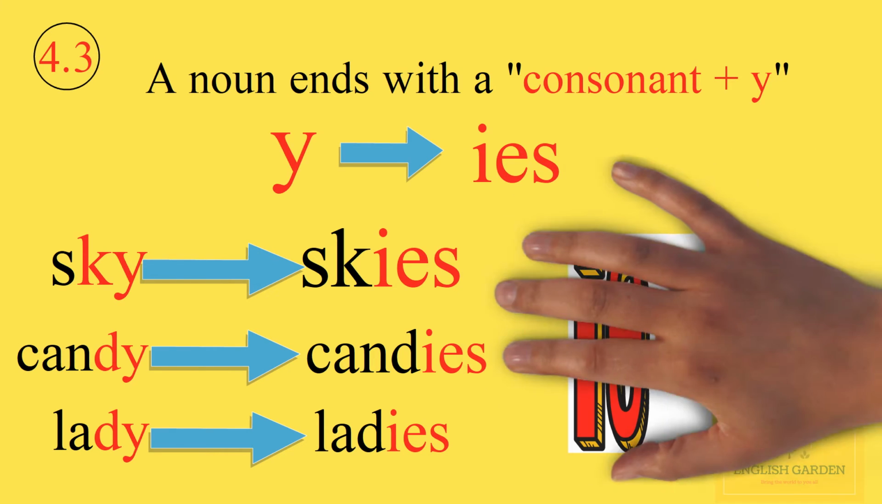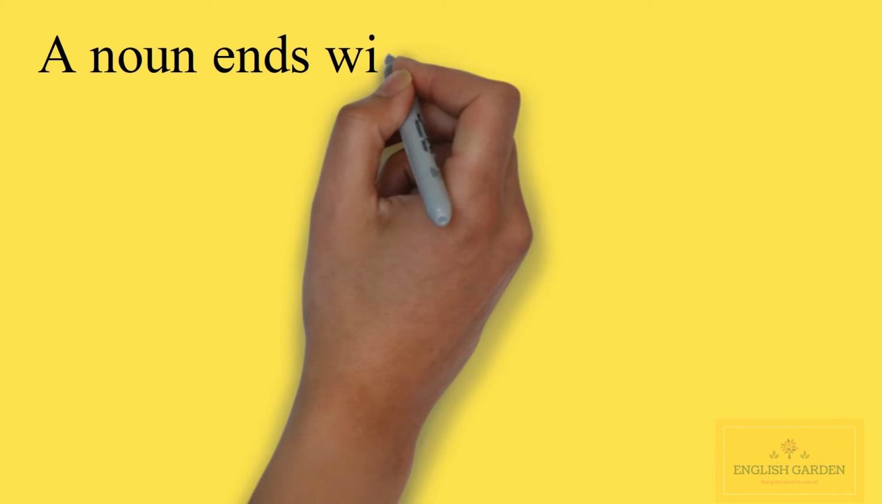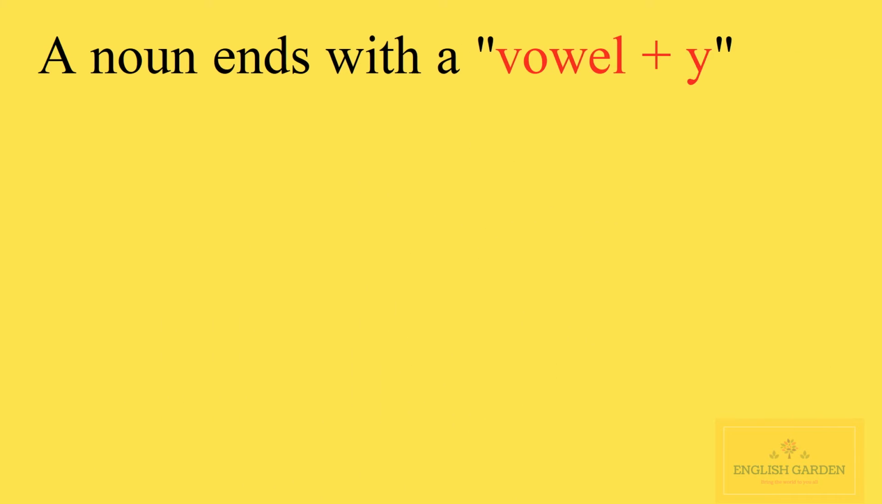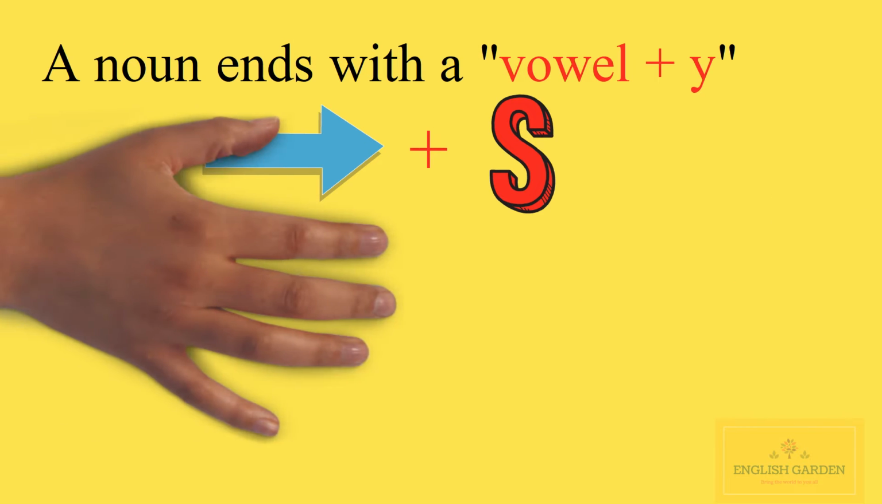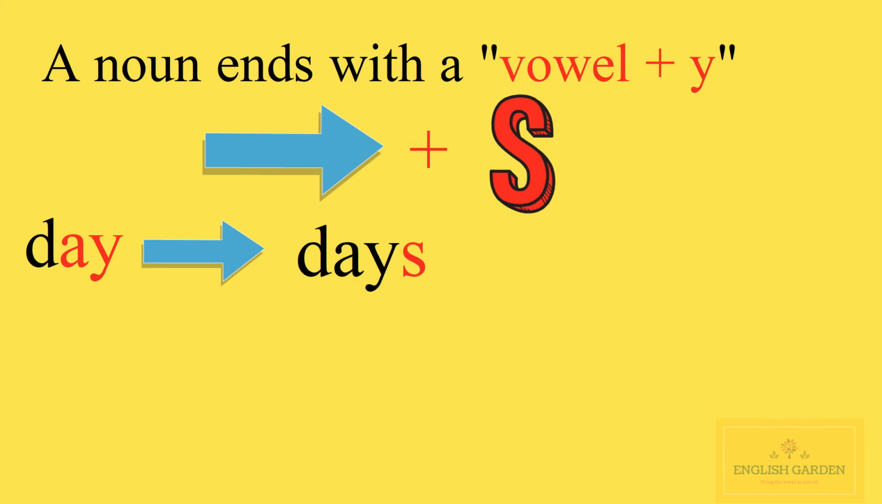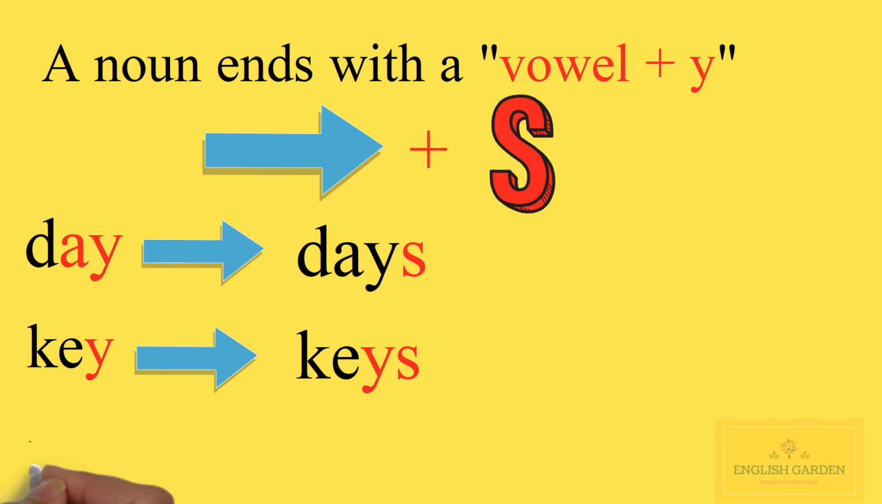However, if the letter y stands before a vowel, we simply add an s. For examples: day, days, key, keys, boy, boys.